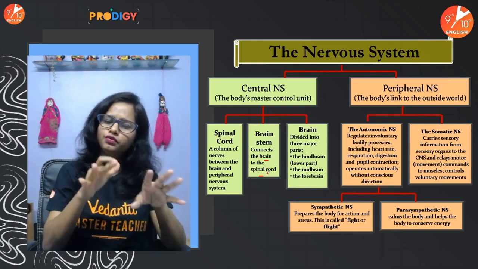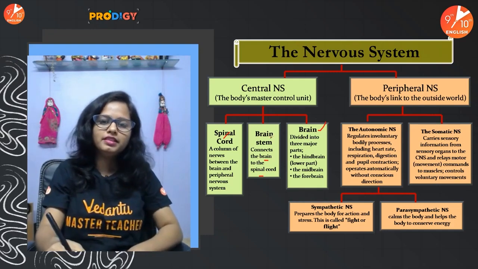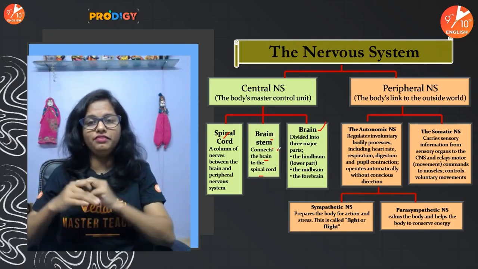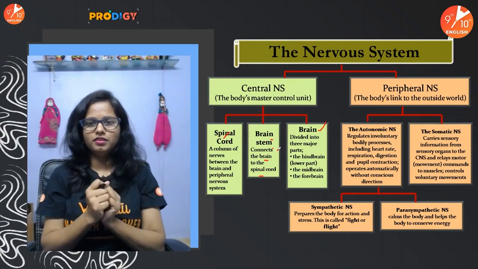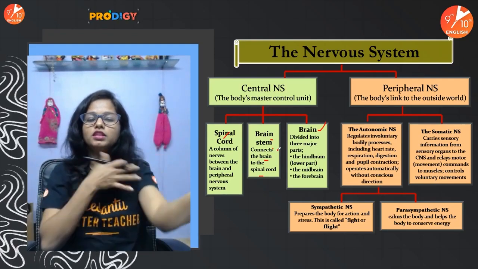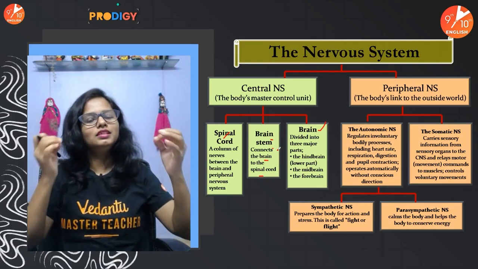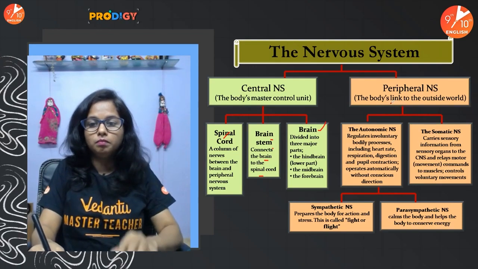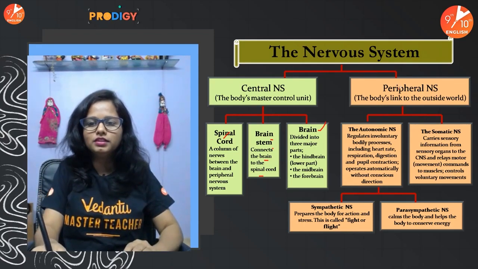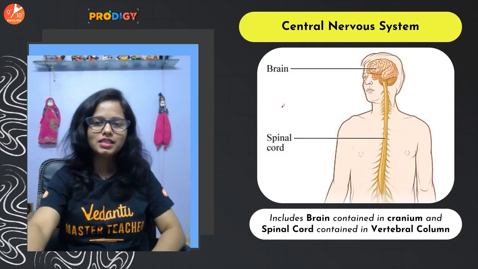So basically what we talk about is the brain and the spinal cord, and of course the part that connects the brain and the spinal cord, that's the brain stem. Now students, the peripheral nervous system: periphery means the other parts of the body. So the nerves arising from the brain and the nerves arising from the spinal cord move towards the periphery of your body, your trunk, your arms, your limbs. These nerves link the central nervous system to the other parts of the body. That's the peripheral nervous system. So CNS and PNS. Let's first target the CNS.